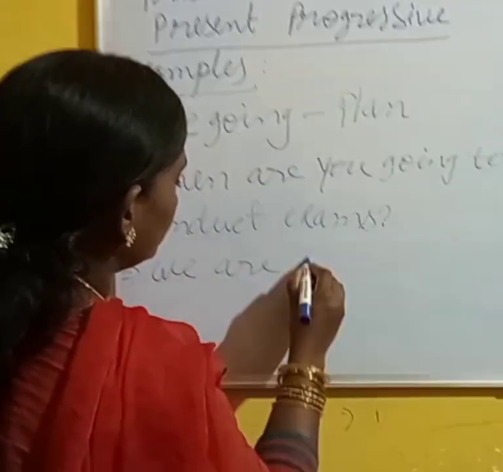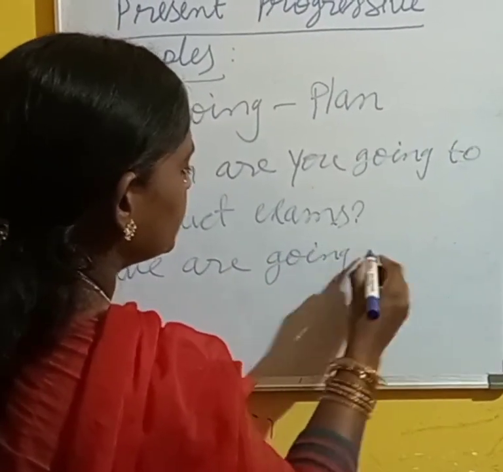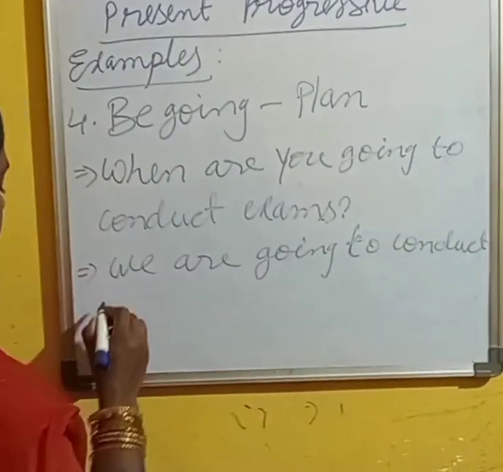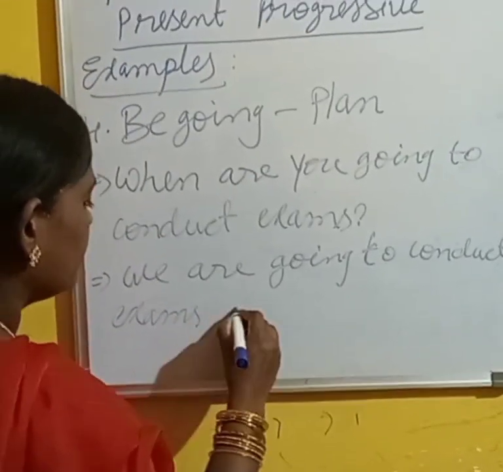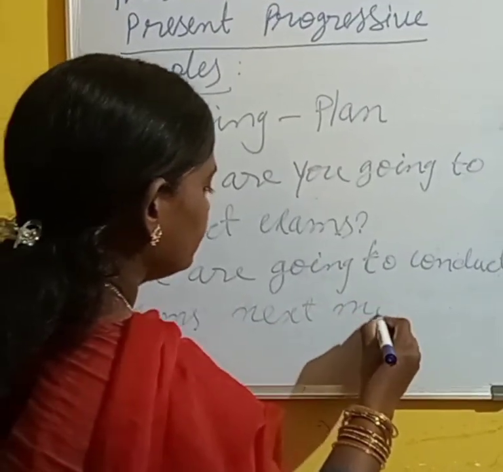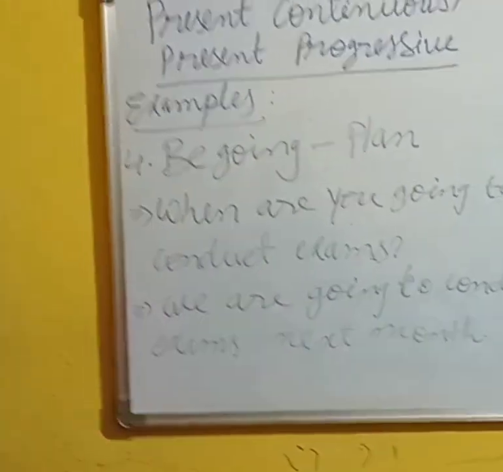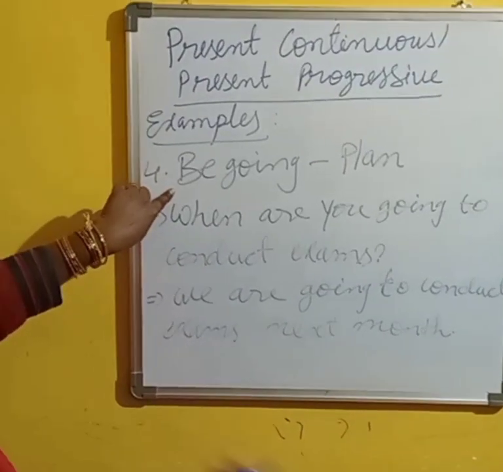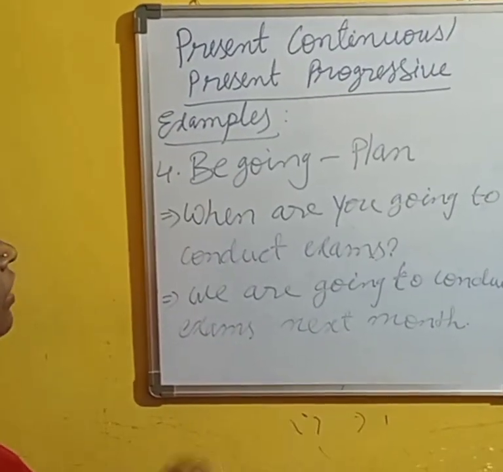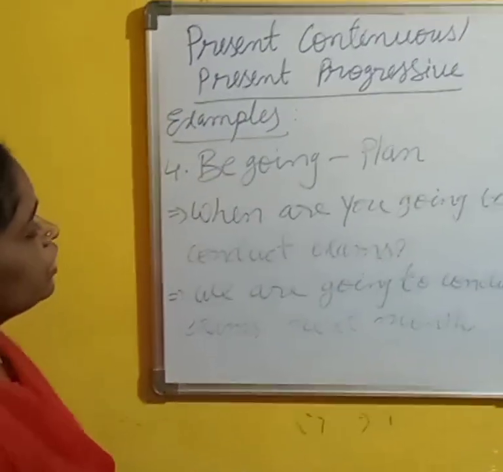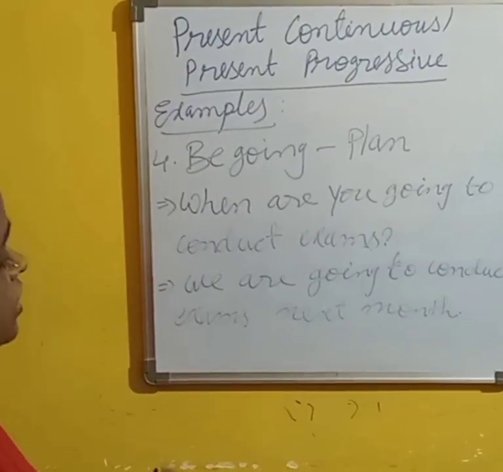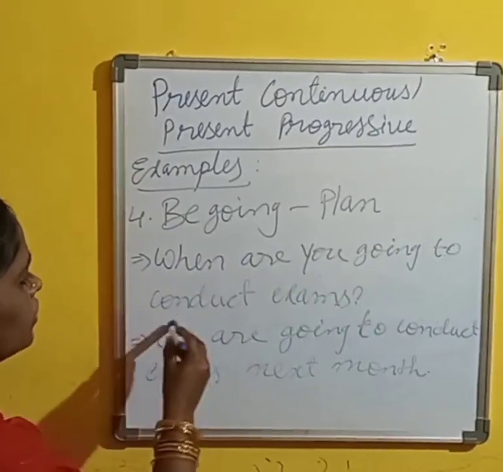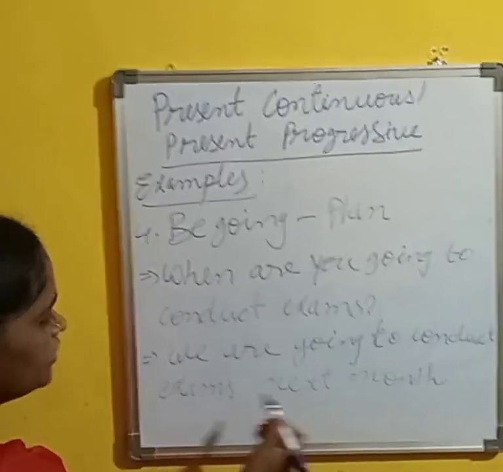We are going to conduct exams next month. We are going to conduct the exams next month. So these are our future planned activities. Be going to is for planned activities. So instead of using will, when will you conduct exams, we can use the present progressive. When are you going to conduct exams? We are going to conduct exams.